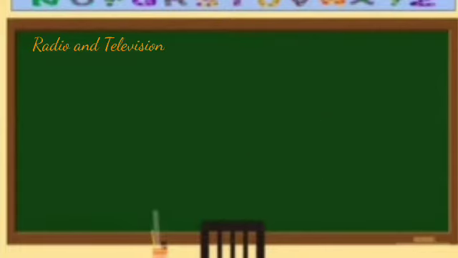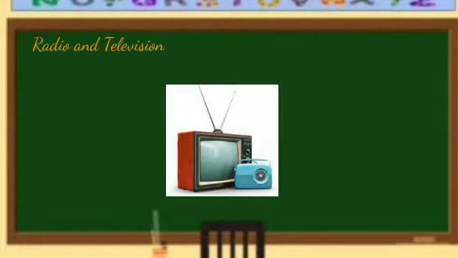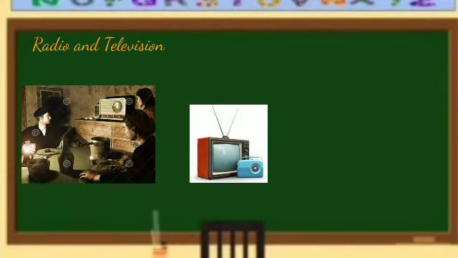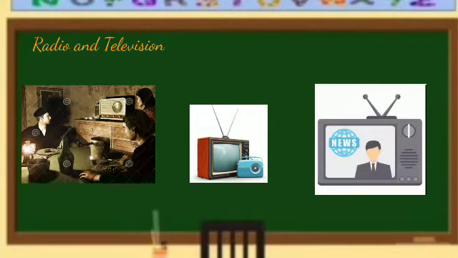Next is radio and television. Now, news and entertainment programs are broadcast on radio and television. Radio can be used only for the audio purpose. That means only for listening. You cannot watch. Whereas television can broadcast both audio and video for communication. So we get news. We get some information.